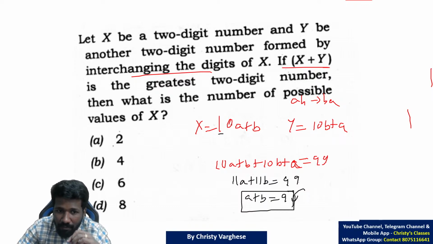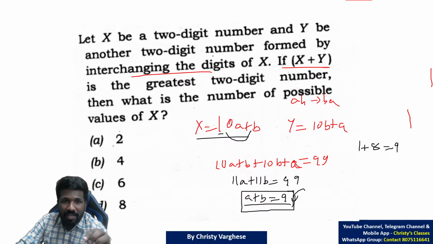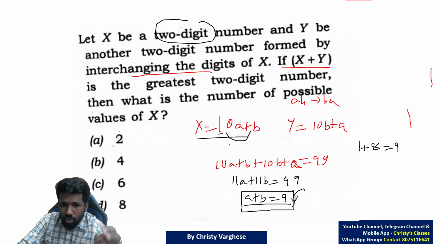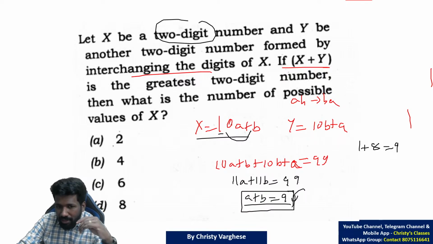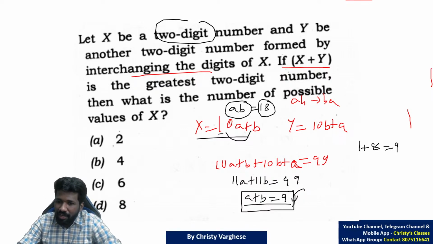After simplification, what is the number of possible values of X? That means whatever possible values of A plus B are there, that many values of X also will be there, because X is 10A plus B. So A plus B being 9, what all are the possibilities? 1 plus 8 is 9. Taking 0 plus 9 is not okay, because that is not a 2-digit number. Because 0 plus 9 means 0, 9 will be the number. That is not a 2-digit number, because X is AB. 0, 9, then no. That is why 0, 9 don't consider. 1, 8 is okay. Then AB will be 1, 8, 18. 18 is a number, reverse is 81. You add 18 and 81, you will get 99 itself.